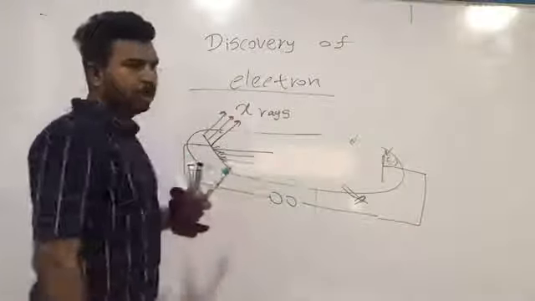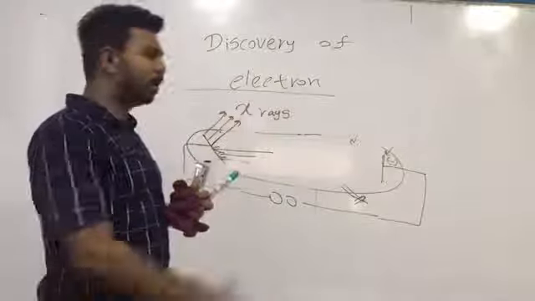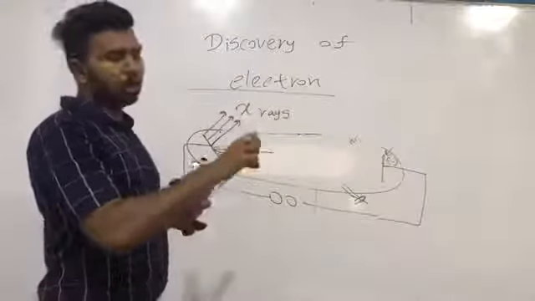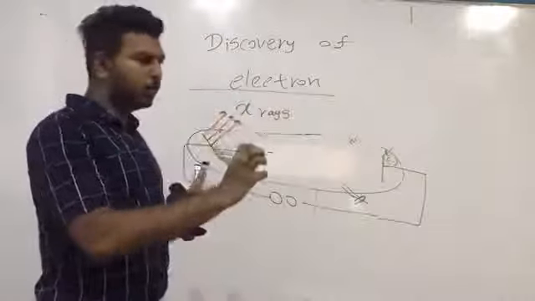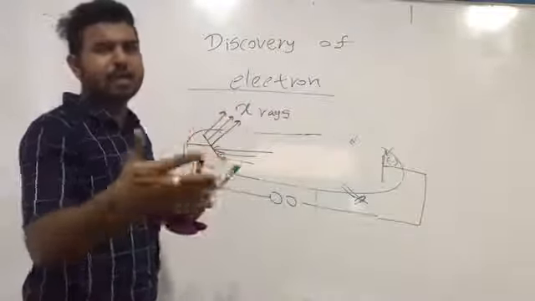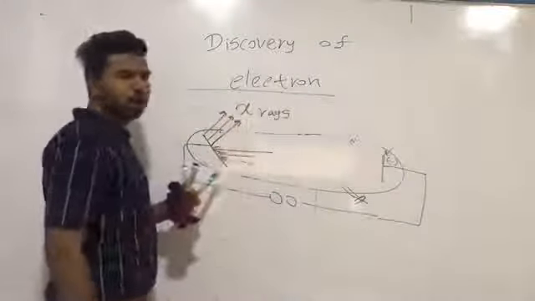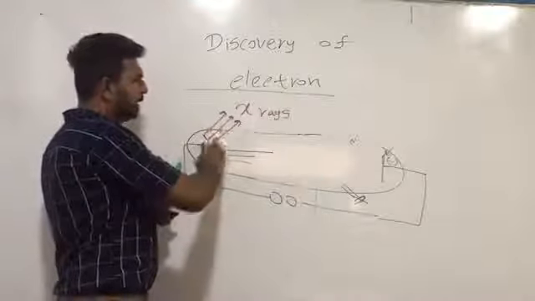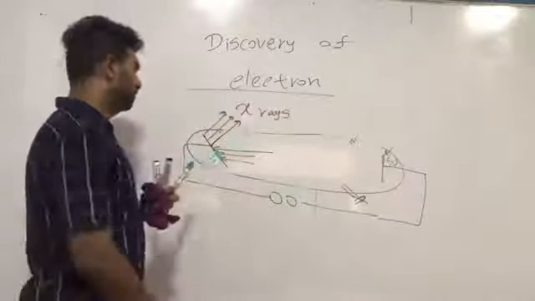Today, if there is an unknown constant or unknown variable in mathematics, we denote those as X, Y, Z, or alpha, beta, gamma, like those things. So this scientist also named these rays X-rays.